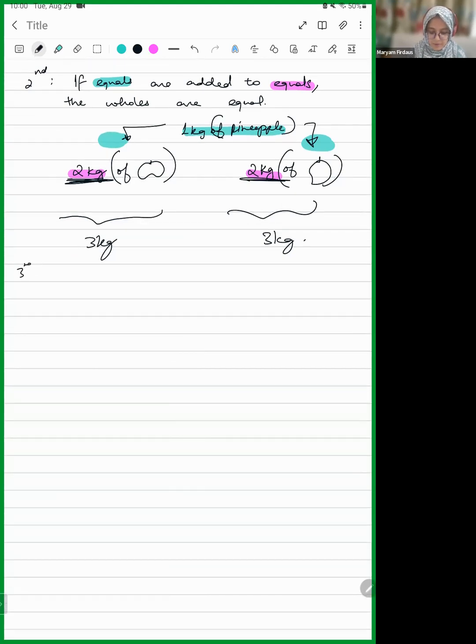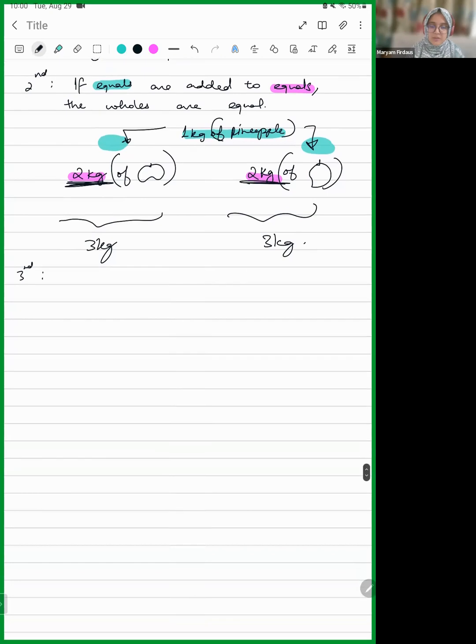Can someone give me another example of this if you have understood it? Yes, ma'am. For example, if my weight is equal to Avni's weight and Avni's weight is equal to Zen's weight, so my and Zen's weight will be equal.